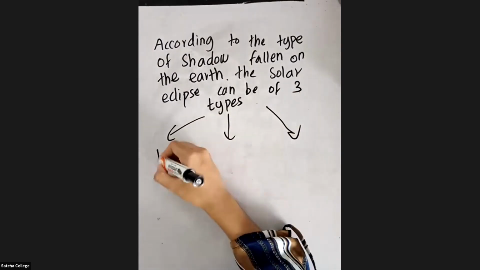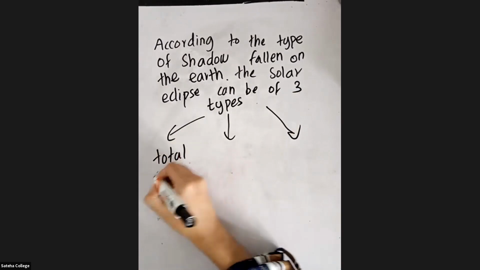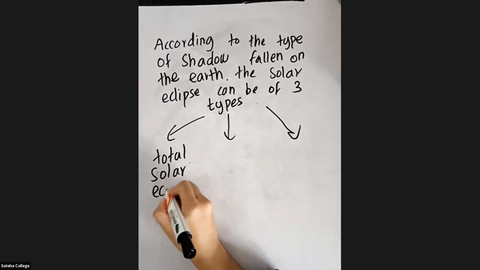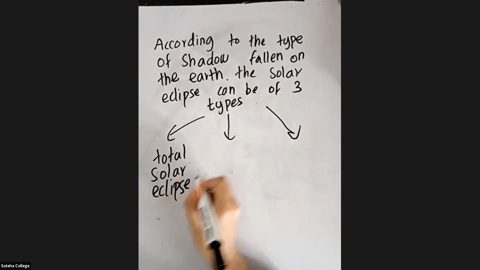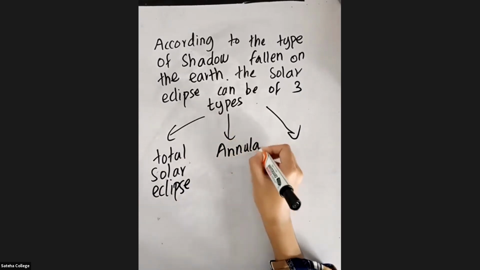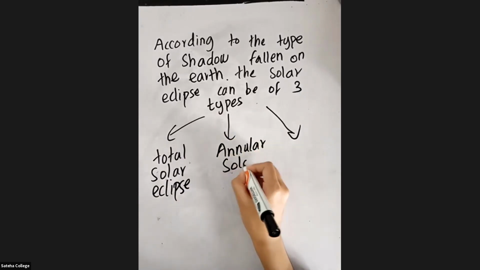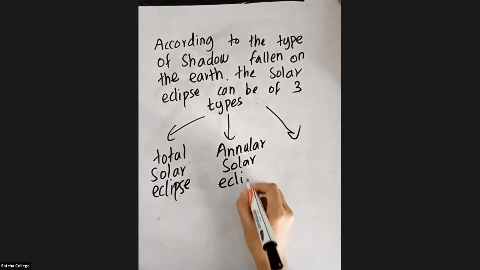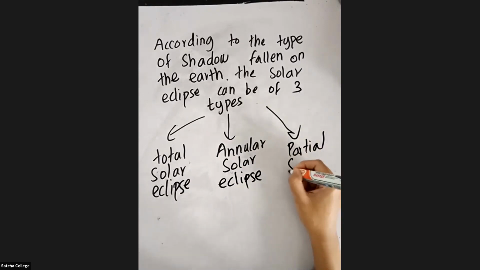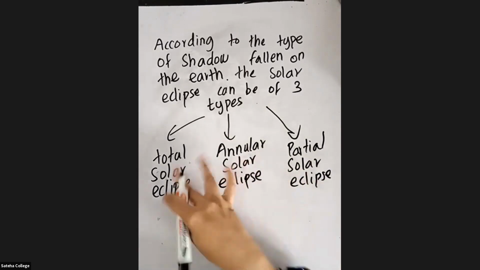The first type is total solar eclipse. The second type is annular solar eclipse. The third type is partial solar eclipse. Now you don't have to memorize what they are.